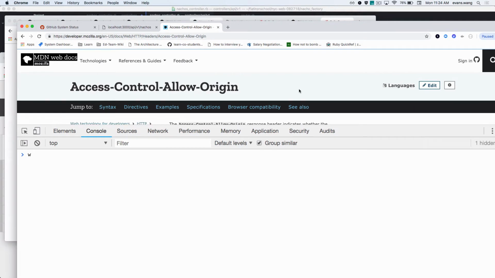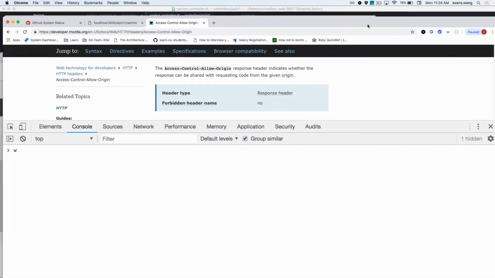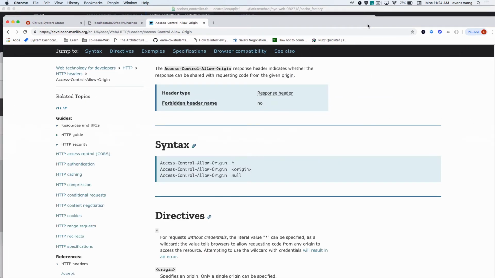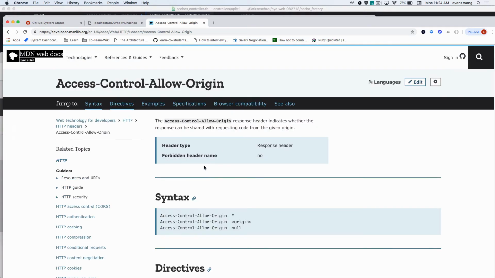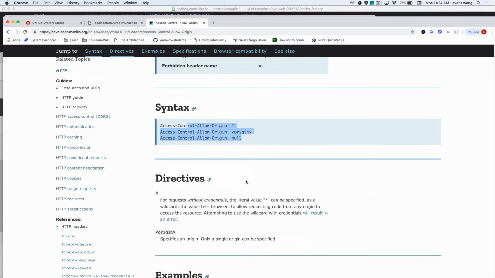So, what is this? developer.mozilla.org. The documentation, right? The MDN, right? Can't go wrong with the docs. So, a little bit of this, a little bit of this. Looks like I can just allow some origins in here.